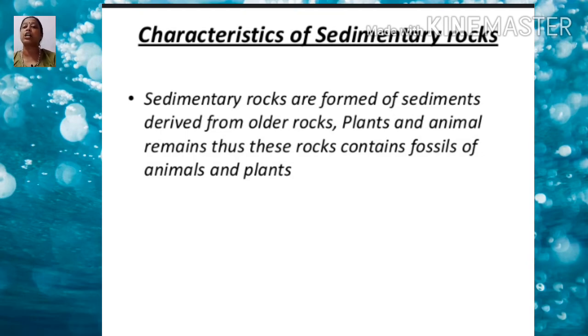These rocks contain fossils of plants and animals, means dead plants and animal bodies, between the layers or between the sediments.